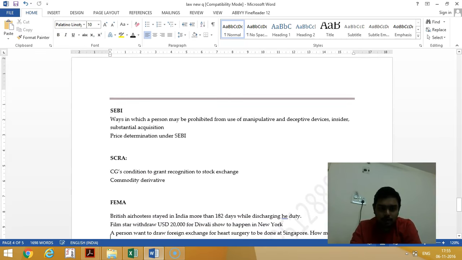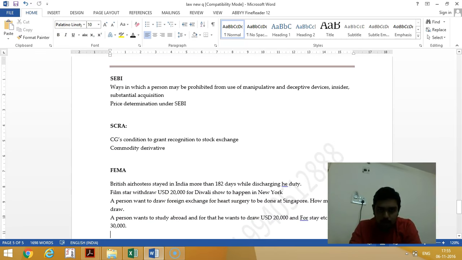Then we are going to allied laws. So they are asking about manipulative and deceptive devices. The device which is used to defraud the investor is called a manipulative and deceptive device. Anybody who is using that will be suspended from trading. Then insider trading. Insider trading is nothing but using unpublished price sensitive information for purchase and sale of securities. So they will put a penalty of 25 crores or 3 times the profit booked.